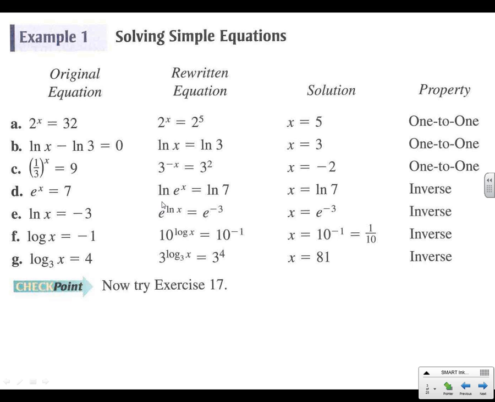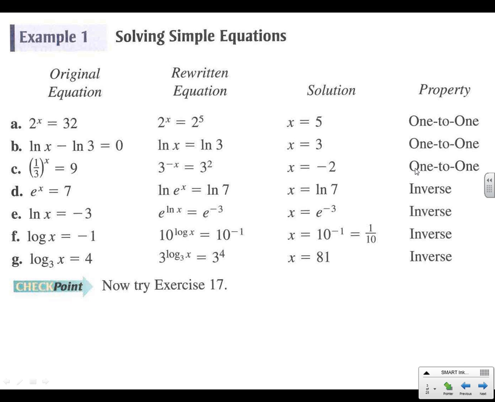Okay, so a couple examples. If we have 2 to the x equals 32, remember we could rewrite 32 as 2 to the 5th. And then using the one-to-one property, we get to write x equals 5 because we cancel out the 2's. Same thing for these problems. If we have them on the same side, though, we could move natural log of 3 to the other side. Then we could cancel and just get x equals 3. If we don't have the same base, but we could move them around so we get the same base, we want to do that. 1/3 is the same as 3 to the negative x. And then 9 is the same as 3 squared. Cancel the 3's. We've got negative x is 2, x is negative 2.